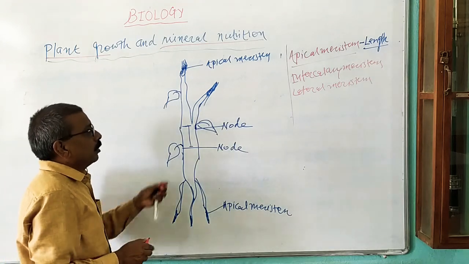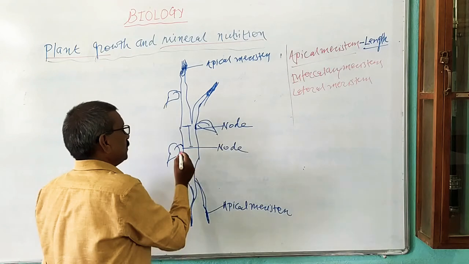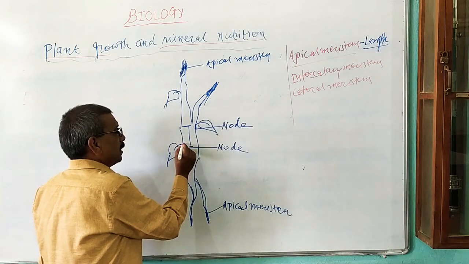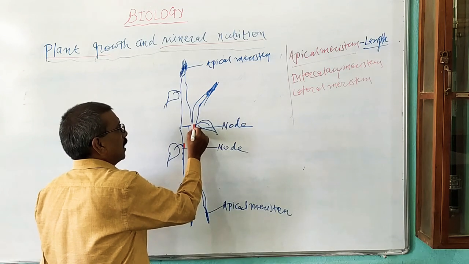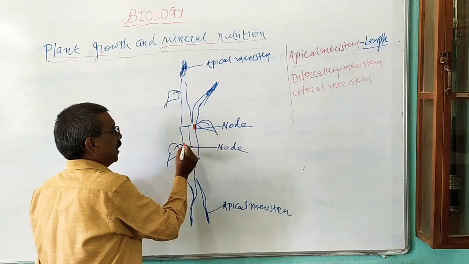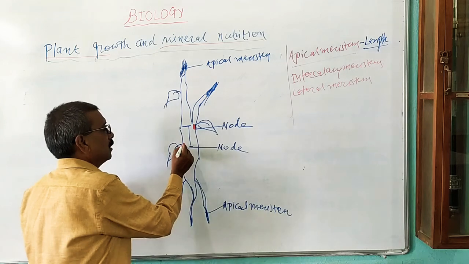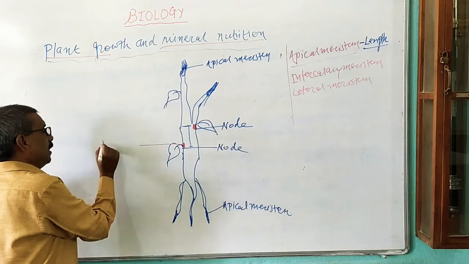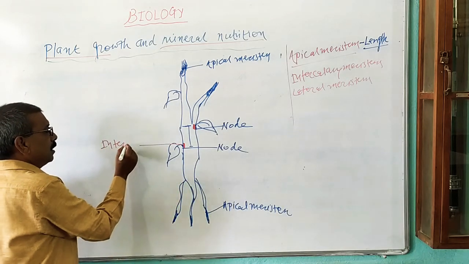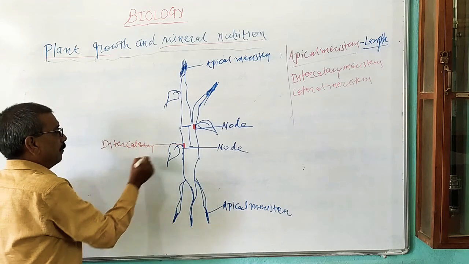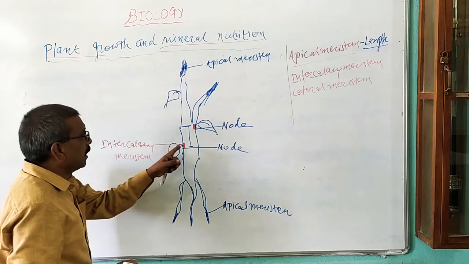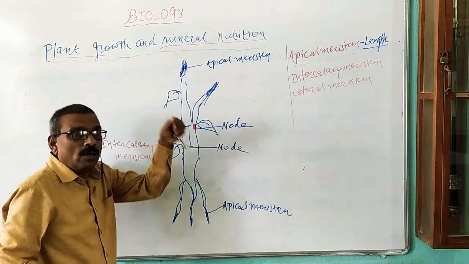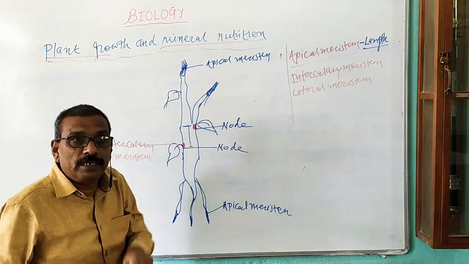Now the next one is the intercalary meristem. The meristem which is present at the nodal region, in this way, is known as intercalary meristem. This one is an intercalary meristem which lies at the nodal region or at the base of the internodal region.